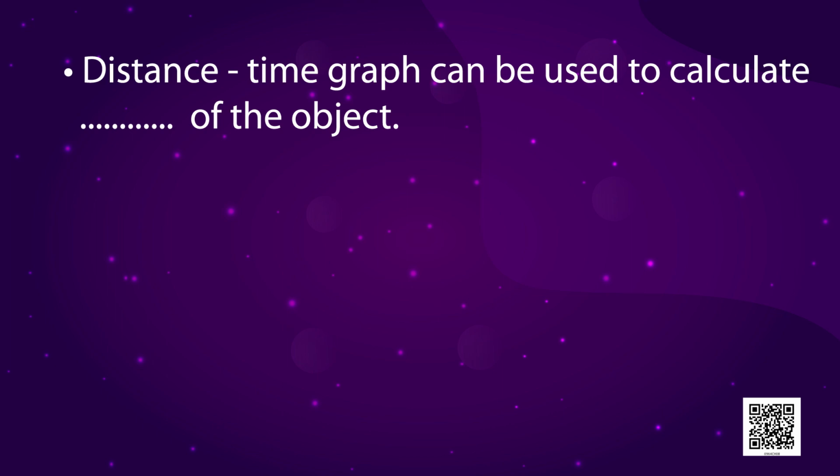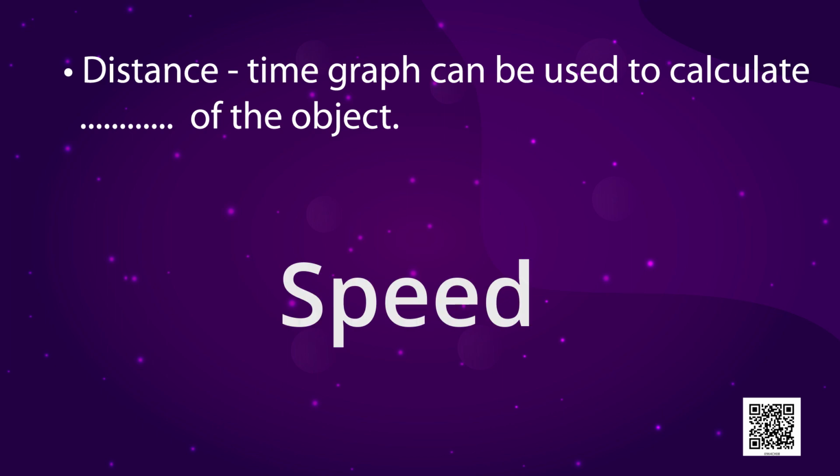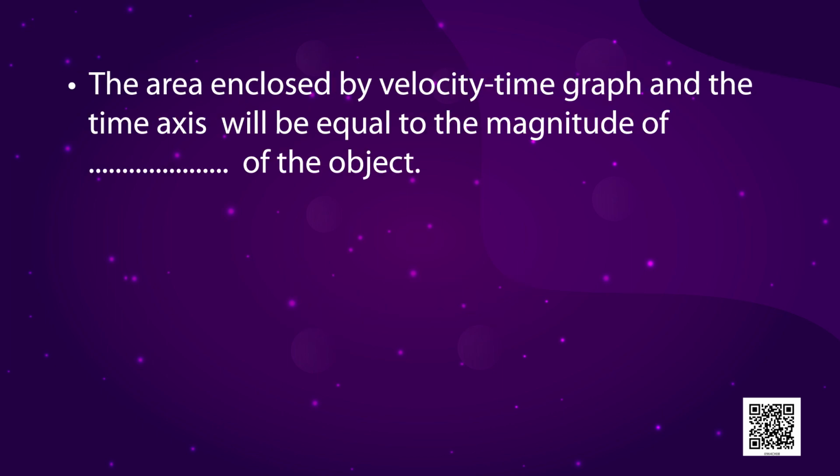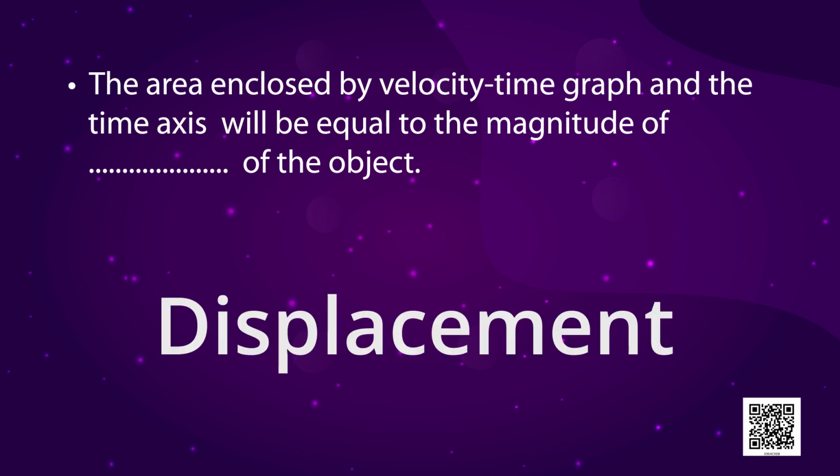So what do we calculate from a distance time graph? The answer is speed. My next question is, the area enclosed by velocity time graph and the time axis will be equal to the magnitude of dash of the object. And the right answer is displacement.